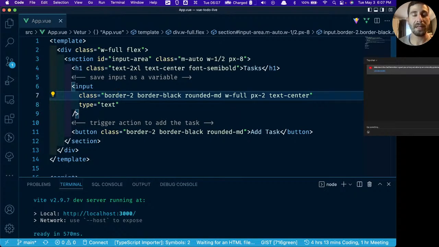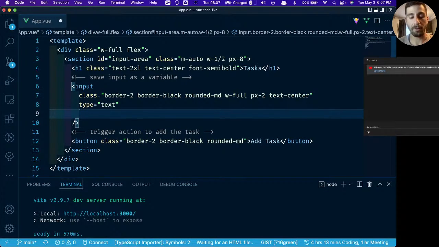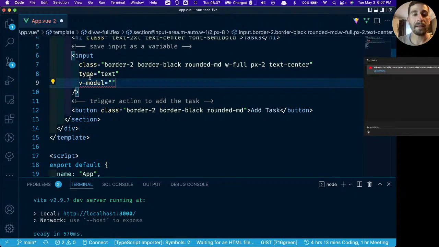And it makes some things that are a little bit more on the complicated side with React, something that you would normally use JSX for, incredibly easy. So the directive that we're going to be using with input is called vModel. What vModel does is it sets up two-way data binding, but we don't have anything to bind it to yet.